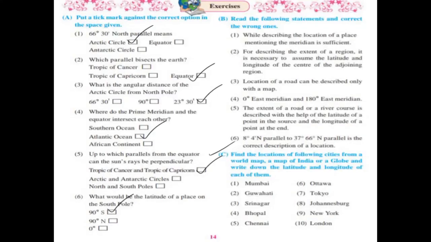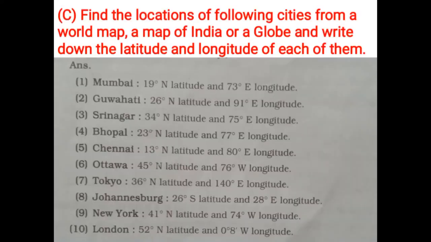Find the locations of following cities from a world map, a map of India or a globe and write down the latitude and longitude of each of them. Mumbai 19 degree north latitude and 73 degree east longitude. Guwahati 26 degree north latitude and 91 degree east longitude.